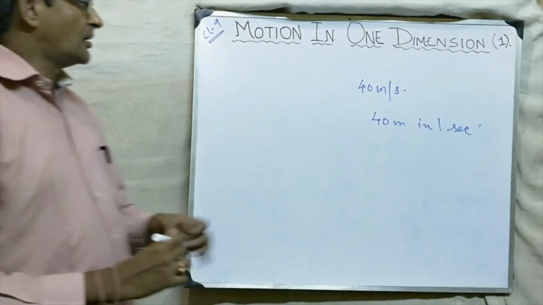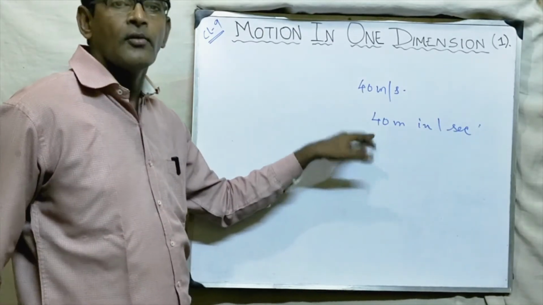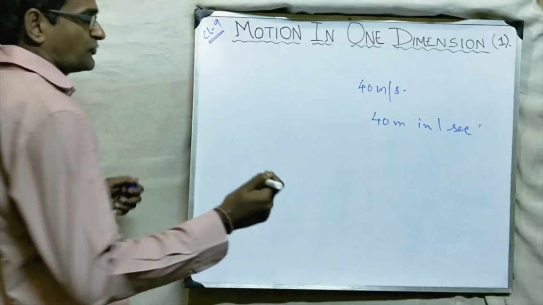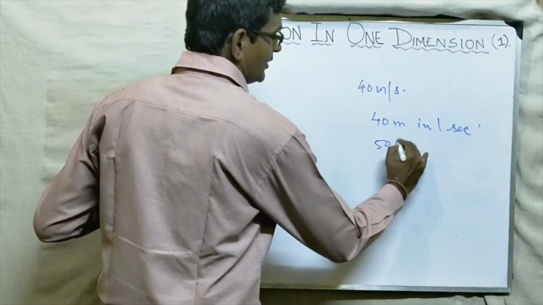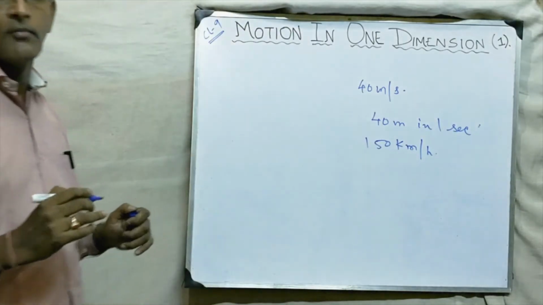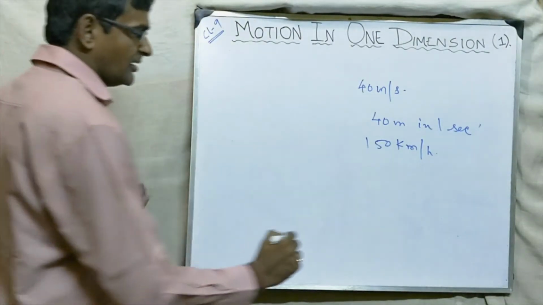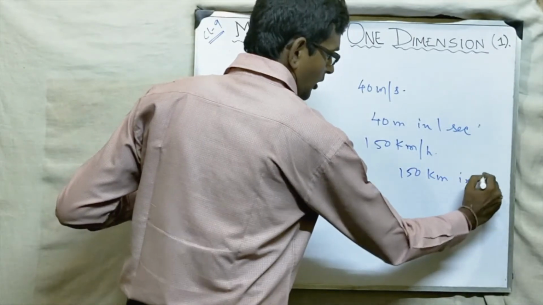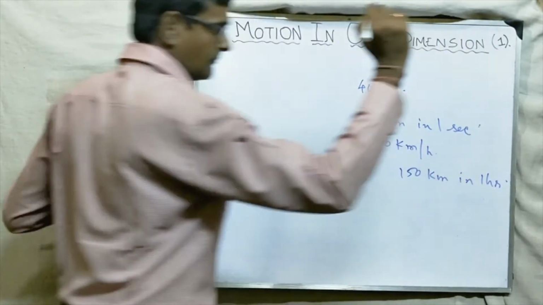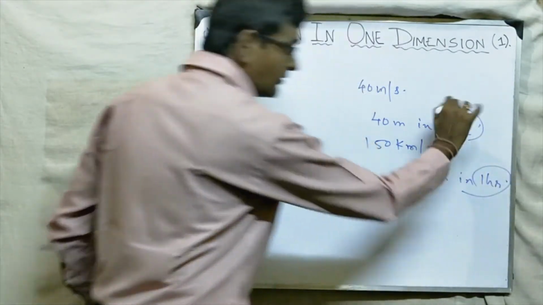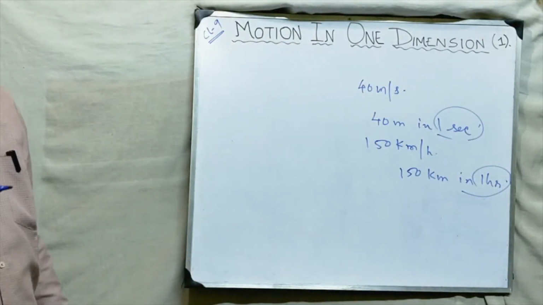It means what? The car is traveling how much? 40 meter in 1 second. Or if I say the speed of train is 50 kilometer per hour or 150 kilometer per hour, what does this mean? The train is traveling 150 kilometer in how much time? 1 hour. So this 1 hour, 1 second, whatever, this is called unit time.